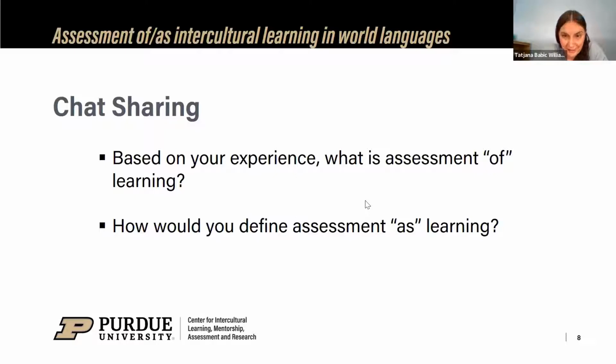Assessment as learning is practice, trying things out, formative. Formative assessment might be an example of assessment as learning. Assessment of learning is focused on language knowledge, as learning is focused on using the language. Assessment as learning is formative.